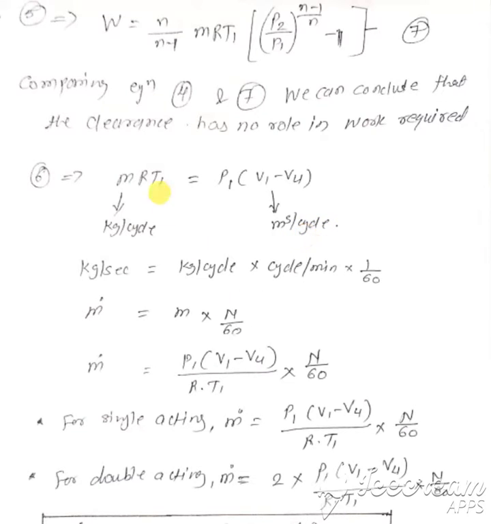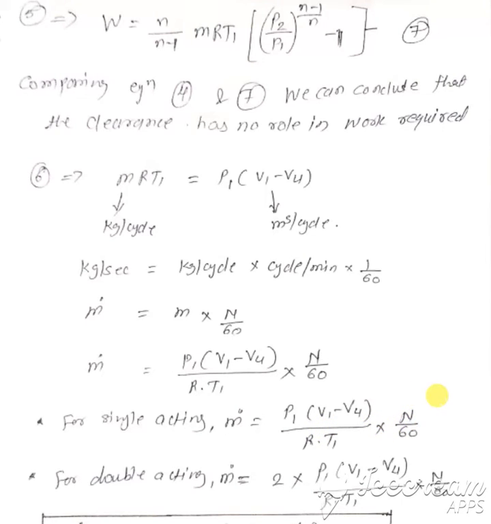Now we want this mass flow rate to be in kg per second, therefore we have to multiply it by RPM, that means N, by 60. Consider m dot as the mass flow rate in kg per second and m as the mass flow rate in kg per cycle. Multiplying the mass in kg per cycle with N upon 60, m dot will be equal to P1 (V1 - V4) upon RT1 into N upon 60. For a single acting compressor, the mass flow rate m dot is equal to P1 (V1 - V4) upon RT1 into N by 60.